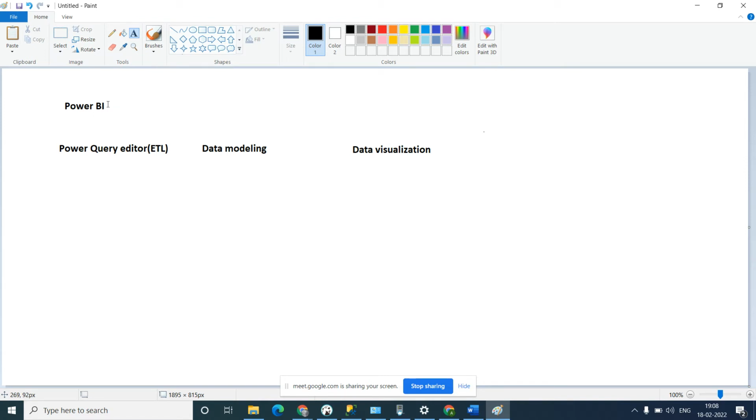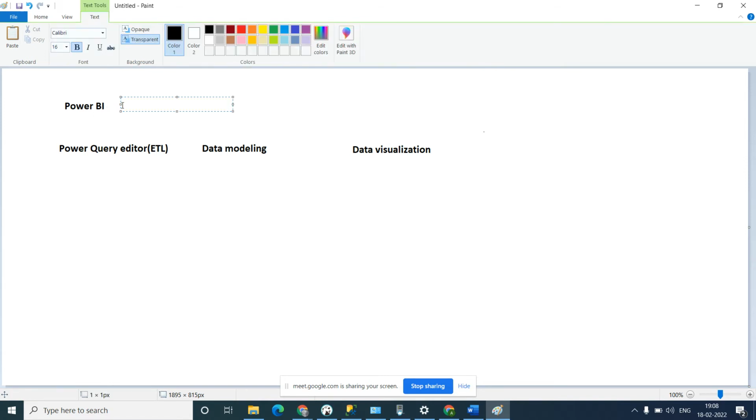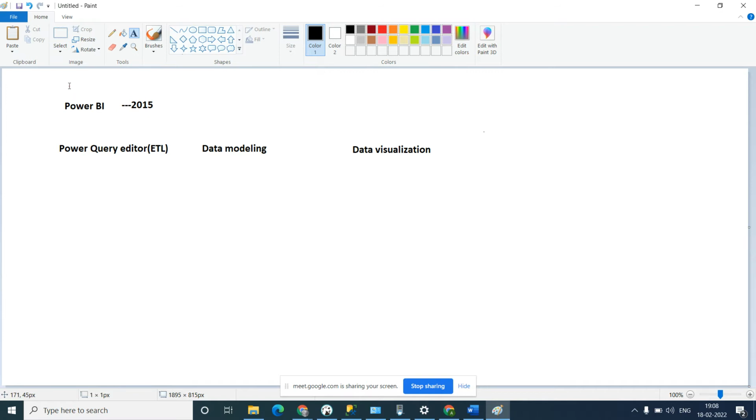But when they released it in 2015, there were so many tools available in the market, like Tableau. Tableau was very powerful. In 2015, there was no competitor. Now Tableau has been acquired by the Salesforce company.